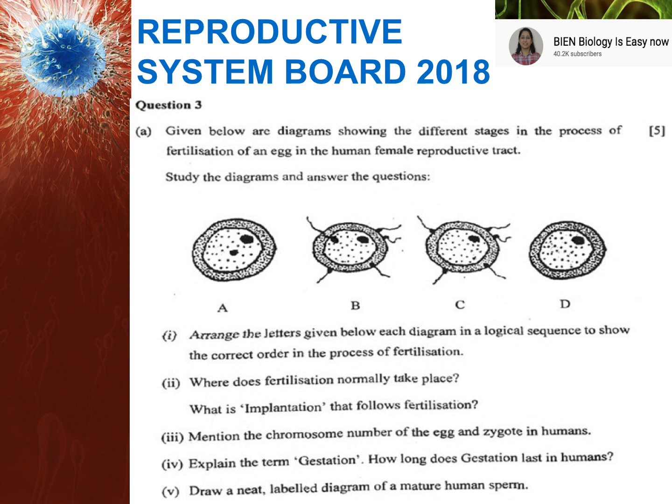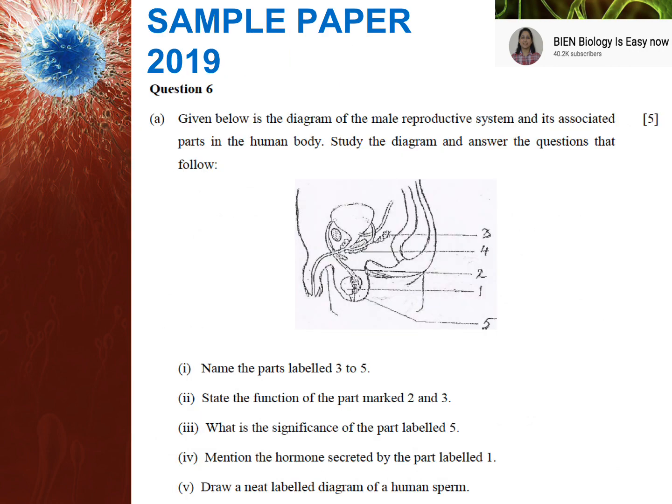Now, this I was going to tell you, and I have jotted down in my last slide also, that the diagrams of sperm and ova are 2 diagrams which you can get for drawing. Other diagrams you can get as structural questions, so don't miss them. Moving to the next slide, sample paper 2019 for the children who were going to appear in 2020.